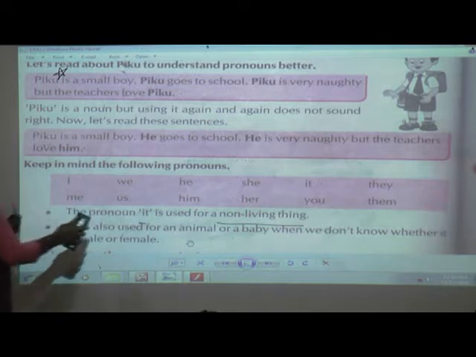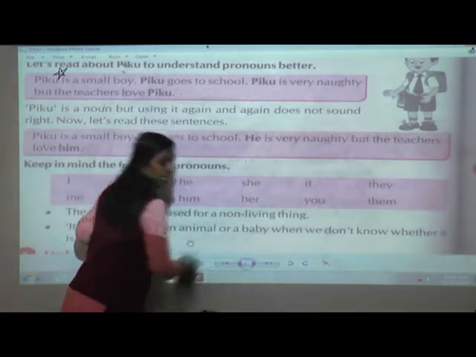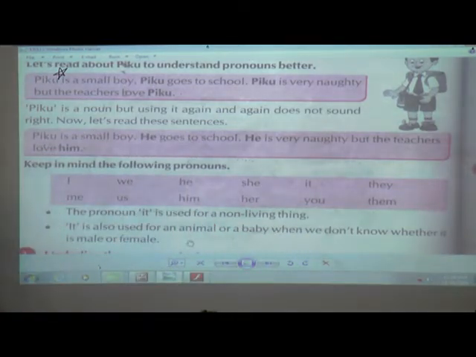And other than that, what do we have to keep in our mind? If it is a male gender, we are going to use he. If it is a female gender, we are going to use she. And if there are many, plural nouns, that time we are going to use they. I hope that you know all this.